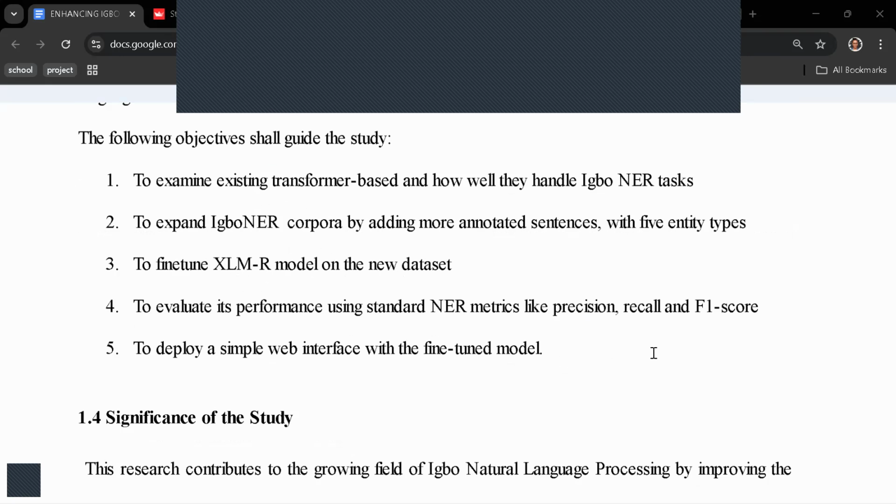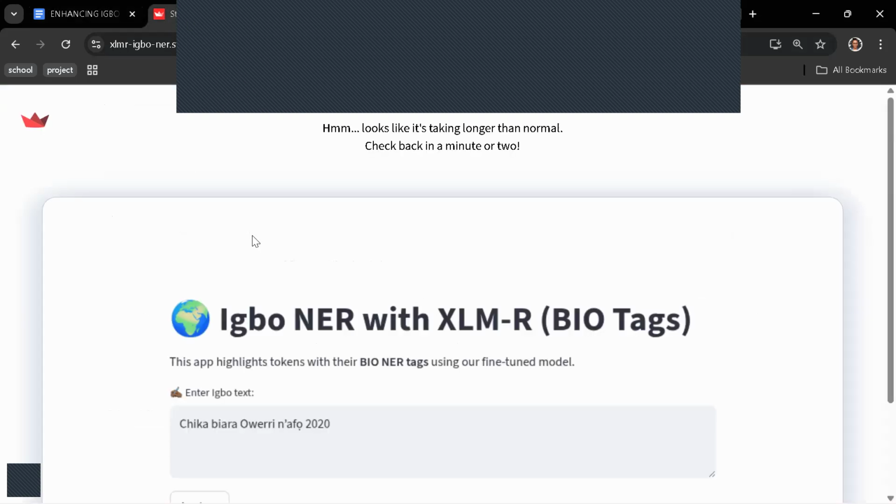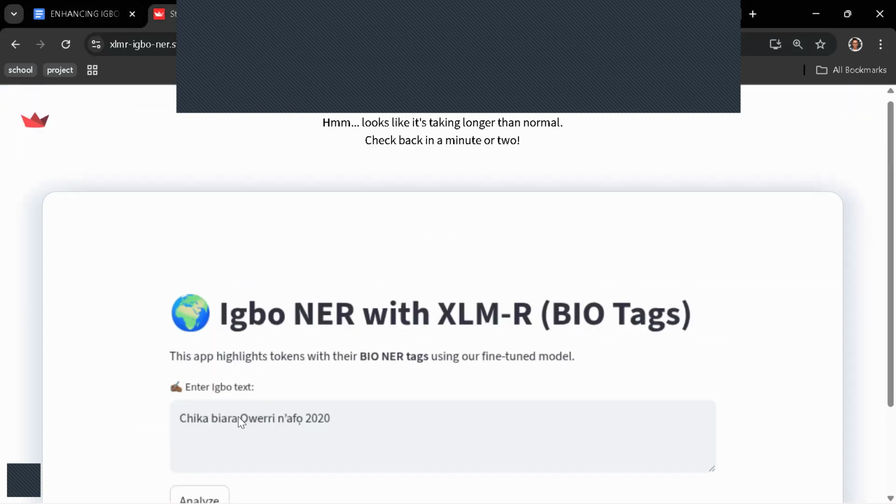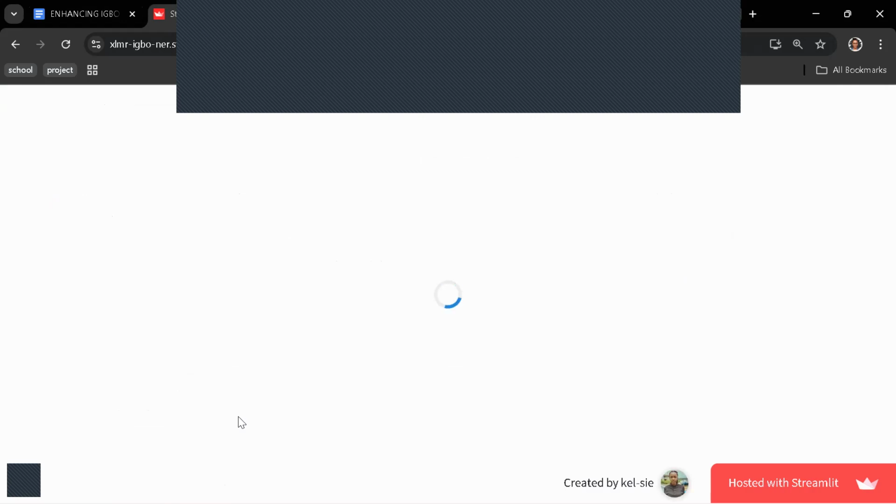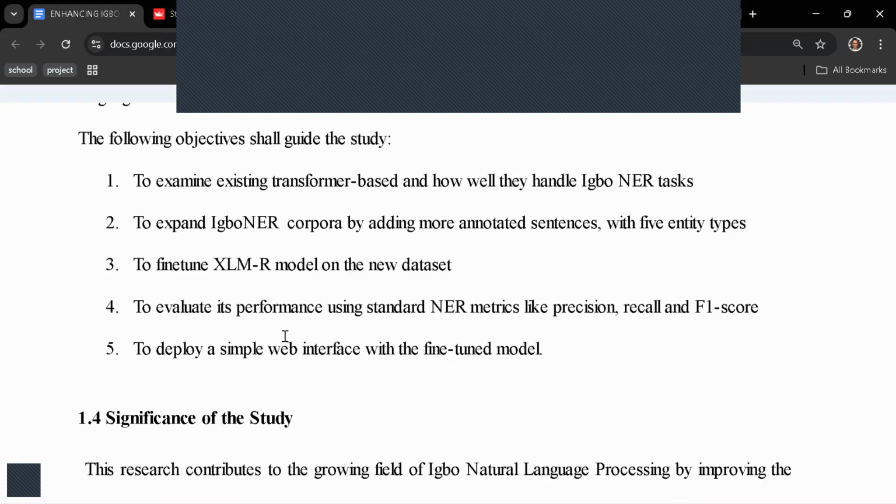Then we evaluate the fine-tuned XLMR model with precision, recall, and F1 score. After that, we'll connect our model to a web interface so that we can make predictions. Still loading, but okay. We'll see that in a short while.